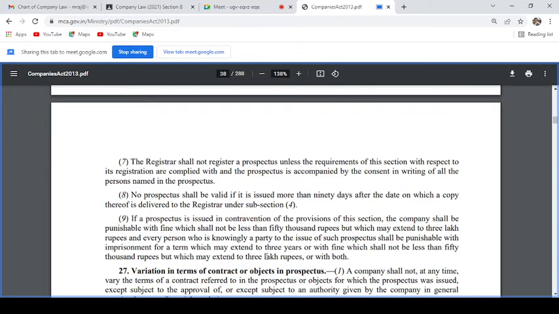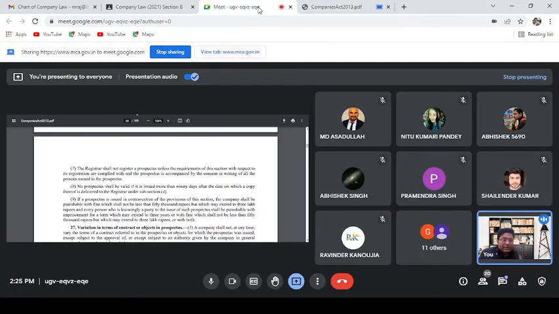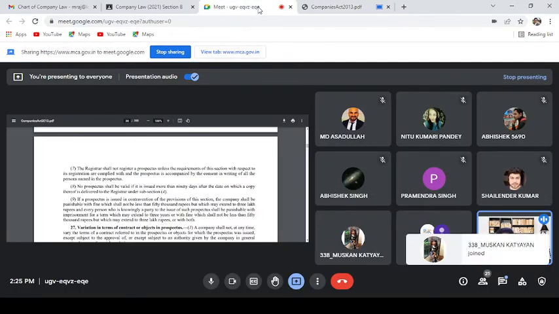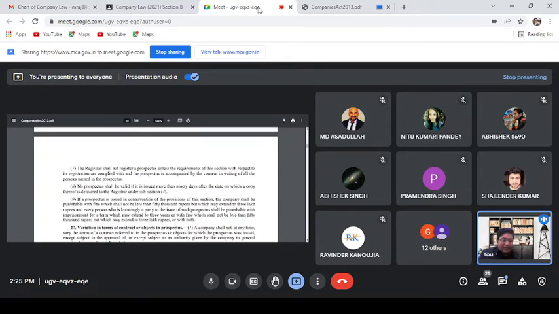And every person who is knowingly a party to the issue of such prospectus shall be punishable with imprisonment for a term which may extend to 3 years, or with fine which shall not be less than 50,000 rupees, but which may extend to 3 lakh rupees. So if there is a violation, in that case there is the penalty, civil as well as criminal also. Yes, Abhishek, ask the question.